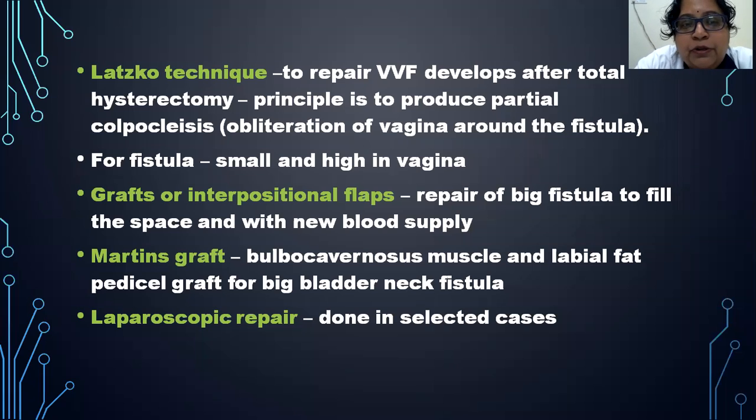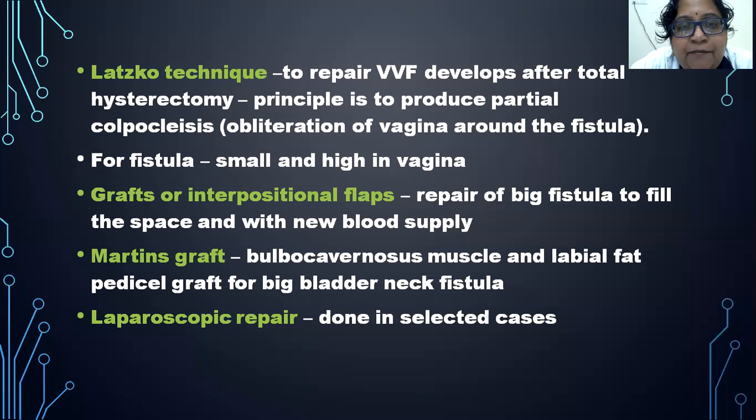Sometimes we can even use grafts or interpositional flaps. Grafts are used because the size of the fistula is big and grafts have adequate blood supply. To improve the blood supply to the tissue, or when the size of the fistula is very big, we use grafts or interpositional flaps to fill the space in between. Whatever dead space is there, that has to be filled for adequate healing of the tissues.